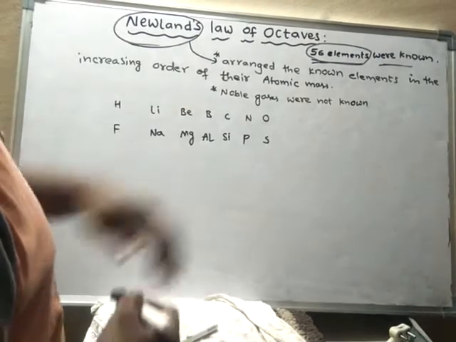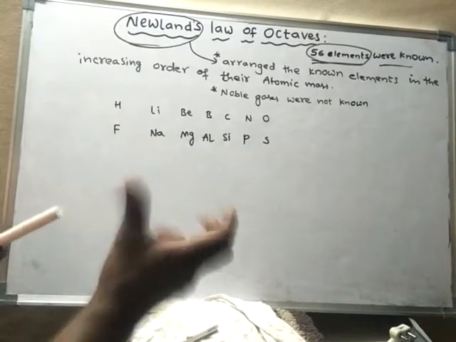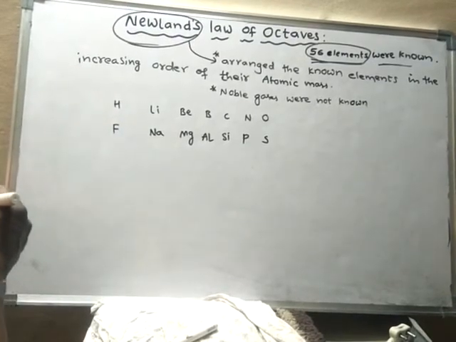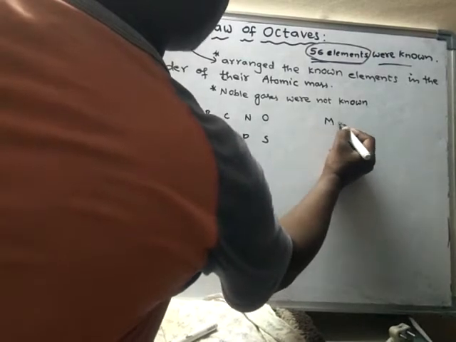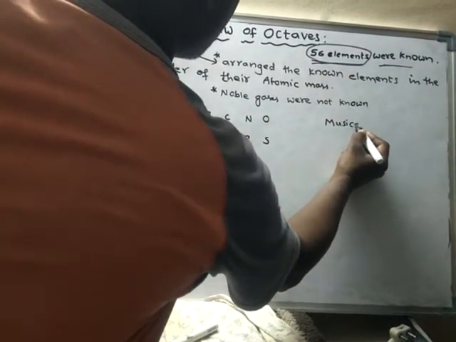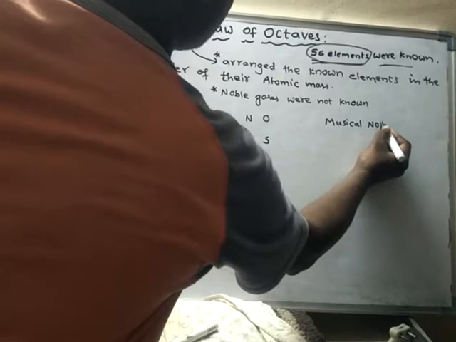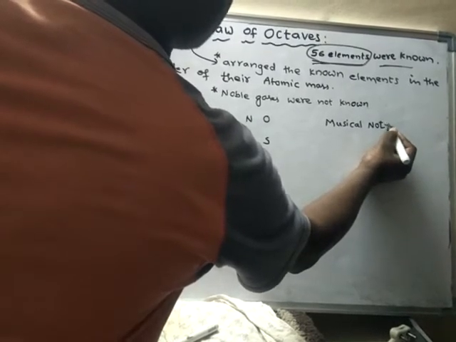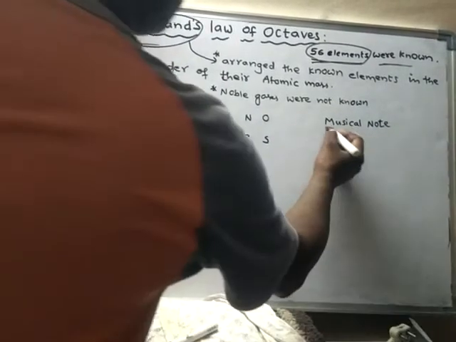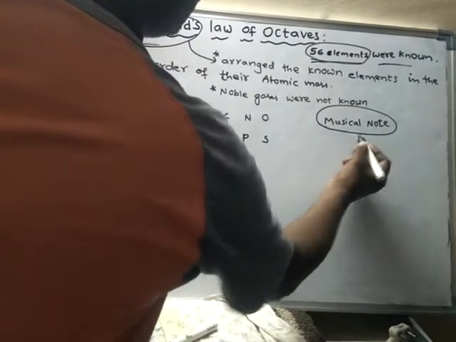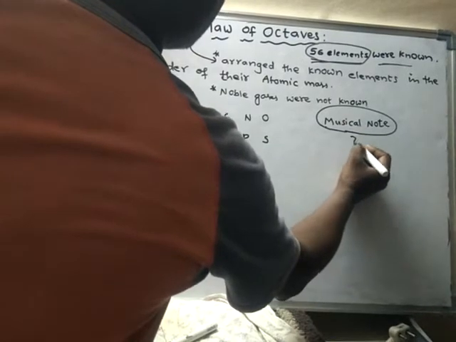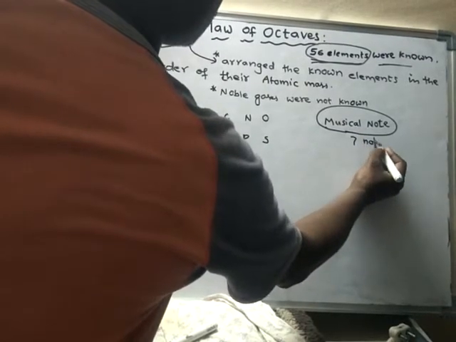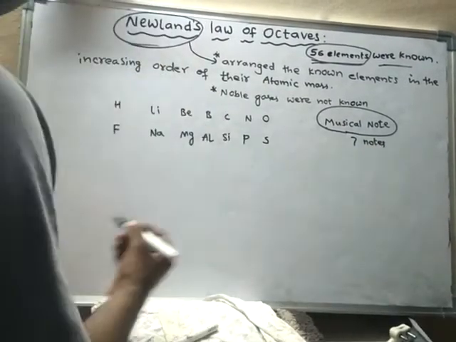In his arrangement, he followed a pattern, and he compared that pattern with a musical note. A musical note contains 7 notes. What are those 7 notes?